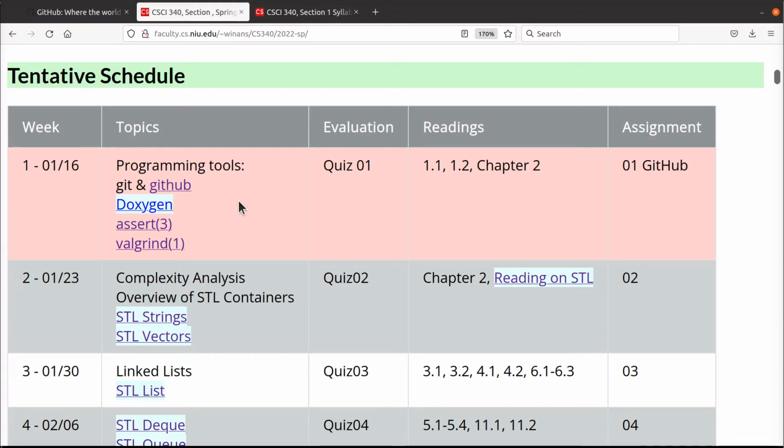Okay, so the first week you're watching the first lecture here, and then you're going to move on to Git and how to use GitHub, how to use Doxygen to document your programs, and how to use these tools, assert macros and Valgrind. I got a couple of videos in here showing you how to use these tools. Trust me, you want to know how to use them.